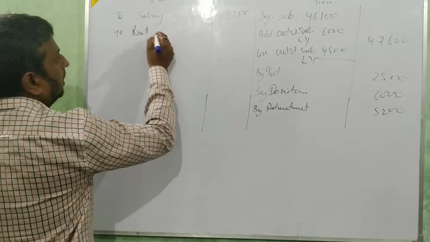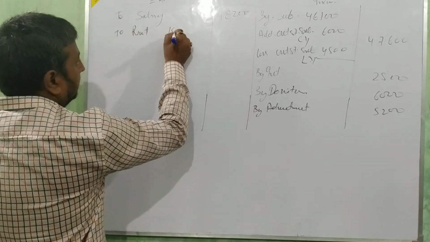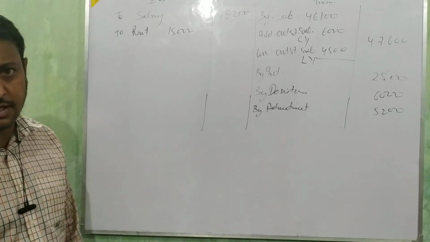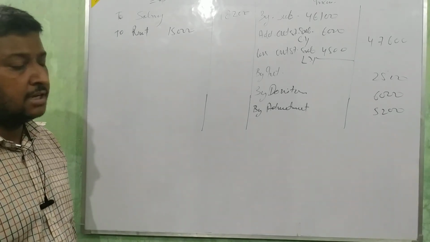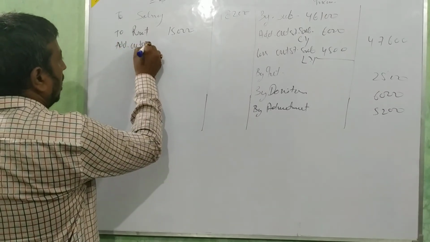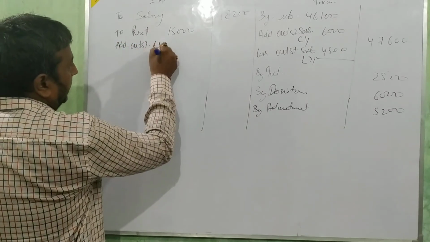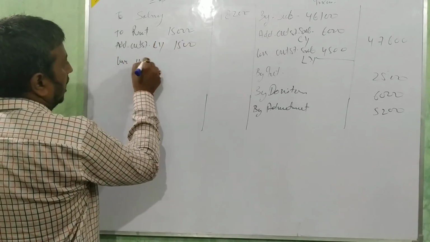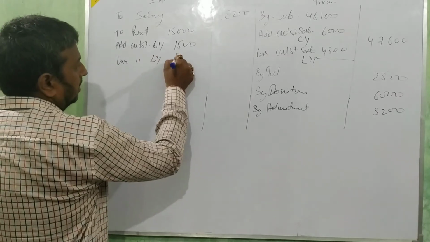Then next, by rent. Rent amount is 15,000, but some adjustment is given. Last year outstanding 1,000 and current year outstanding 1,500. So add outstanding current year 1,500 less outstanding last year 1,000.